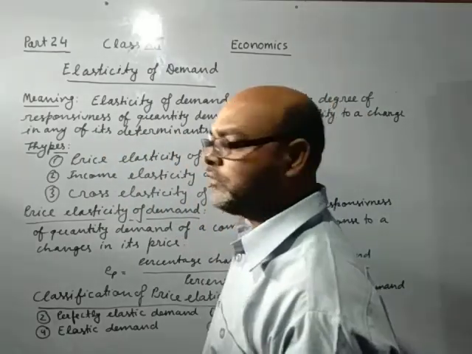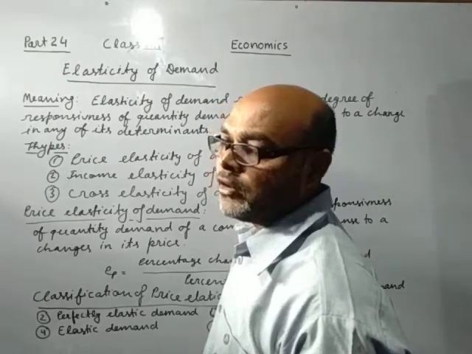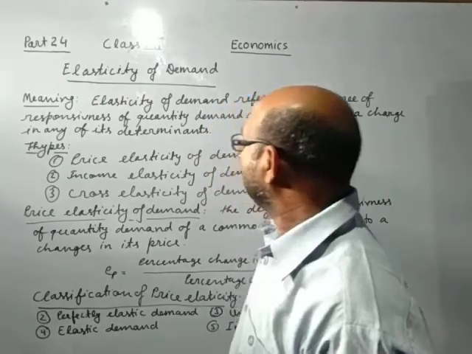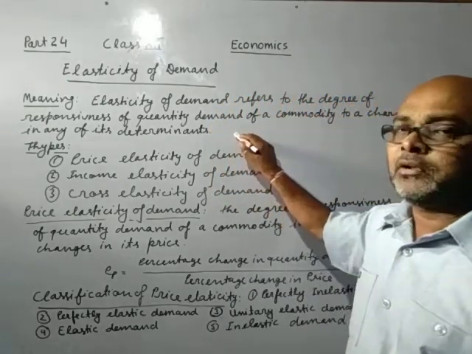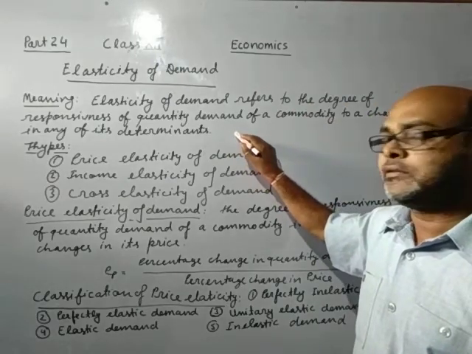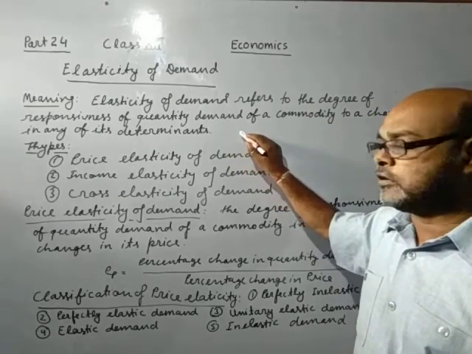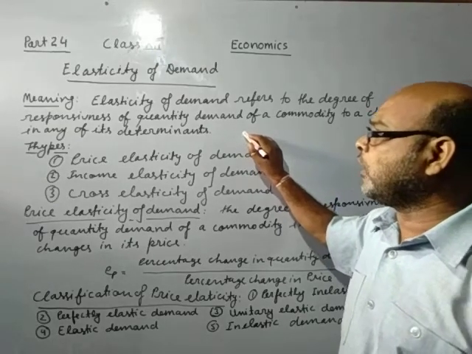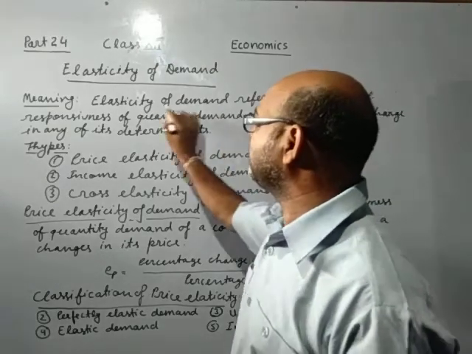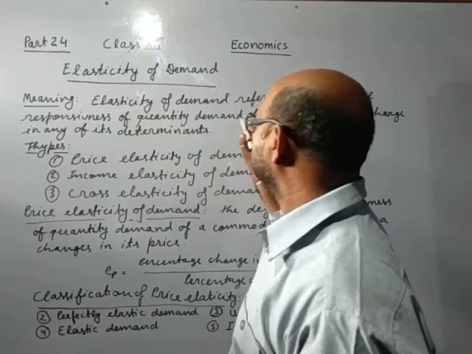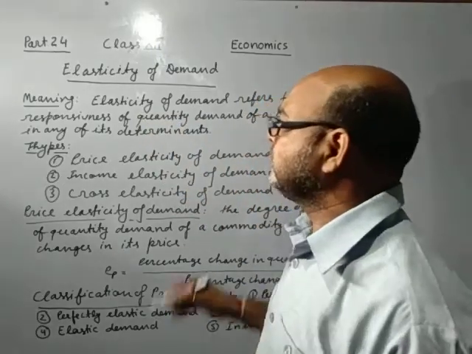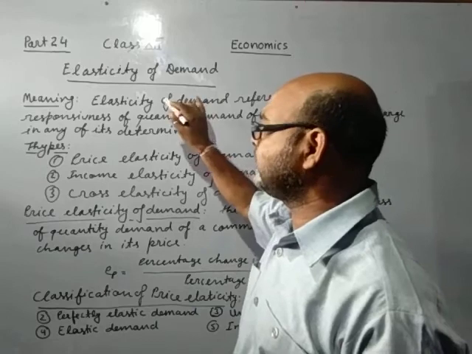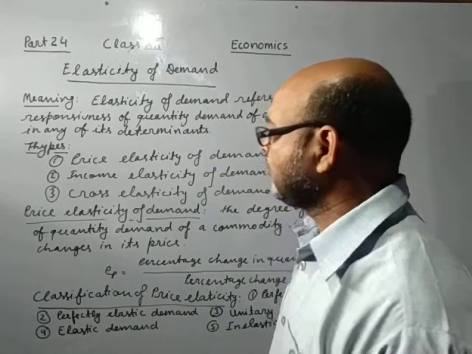Determinants means price, income, a price of other goods. So if the price of the commodity, income of the consumer, a price of other goods will be changed, then how much will be changed in the quantity demand of that commodity. This is called the elasticity of demand.